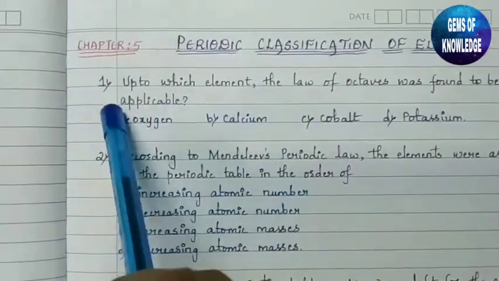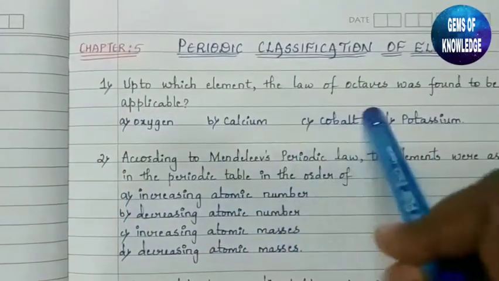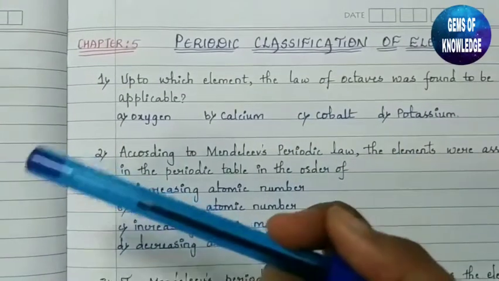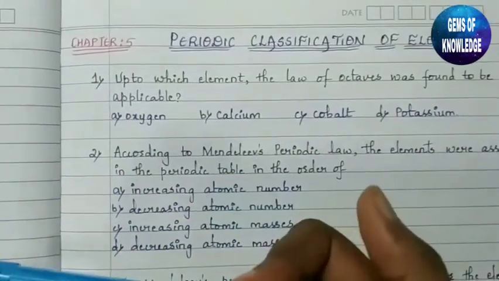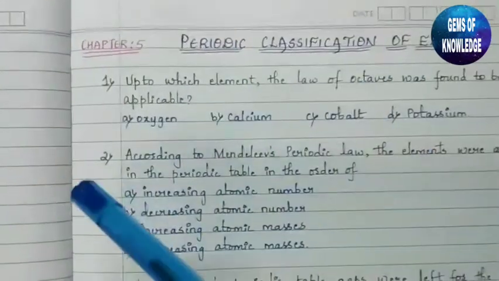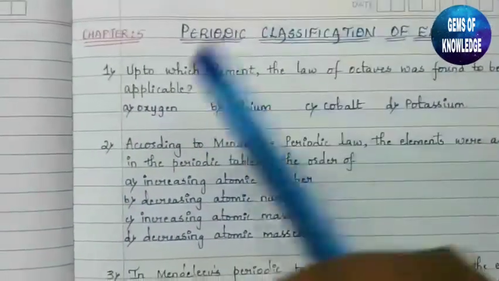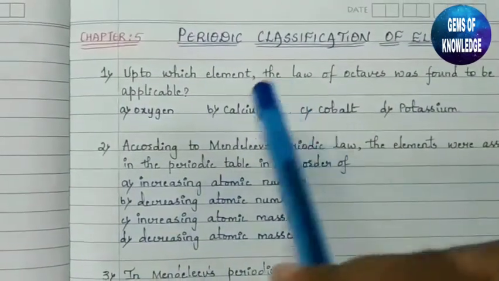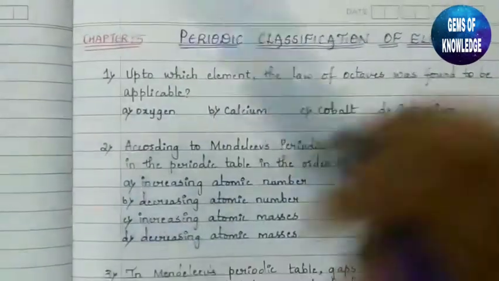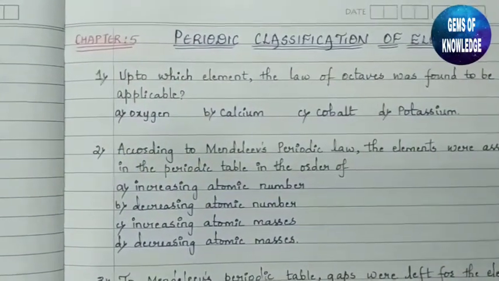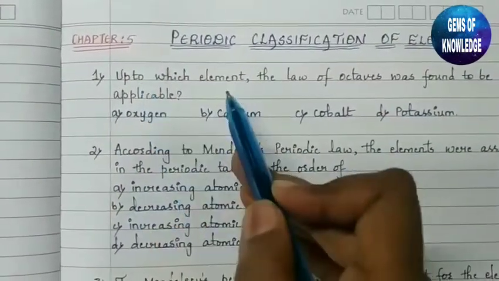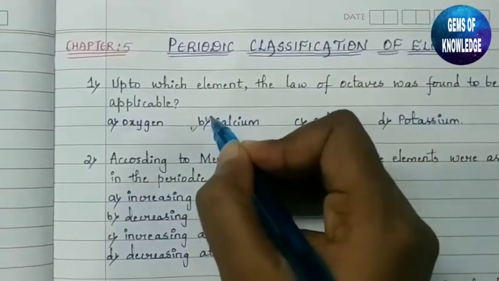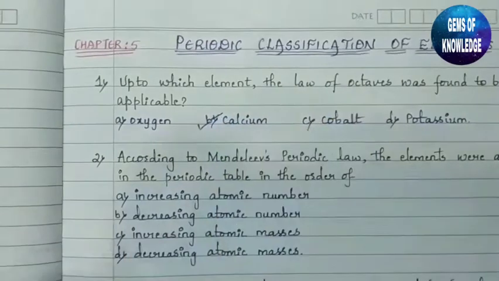Now we have to tell up to which element this law was found to be applicable. We all know that Newland's law of octaves failed. The demerit of Newland's law of octaves was that he failed to apply it after the element calcium. Calcium has the atomic number 20, so after atomic number 20, he completely failed to apply this. So the answer is, up to calcium it was applicable, and after calcium it failed.